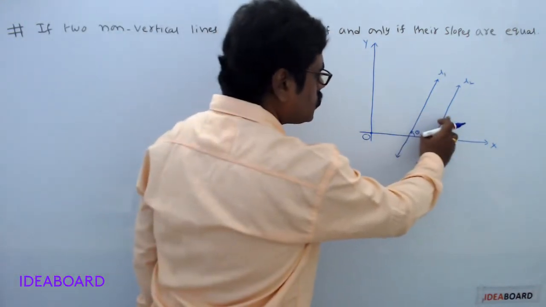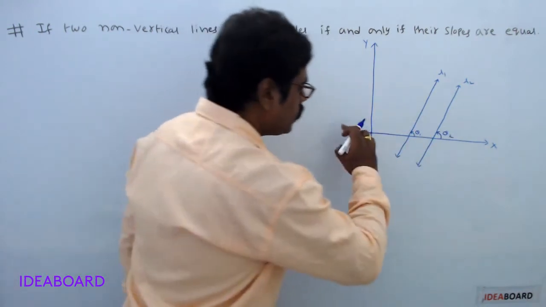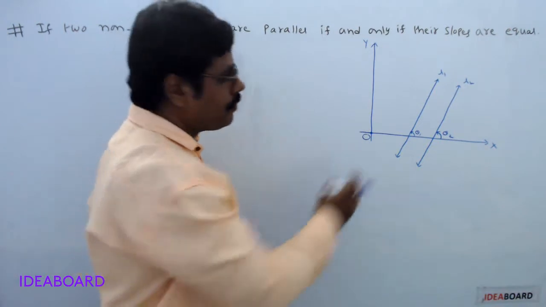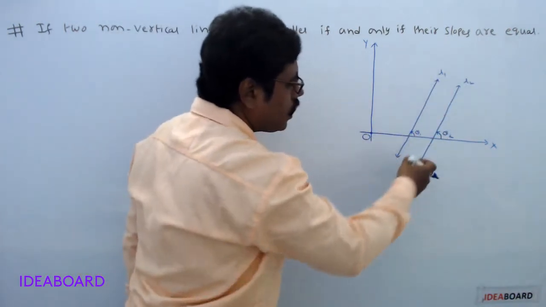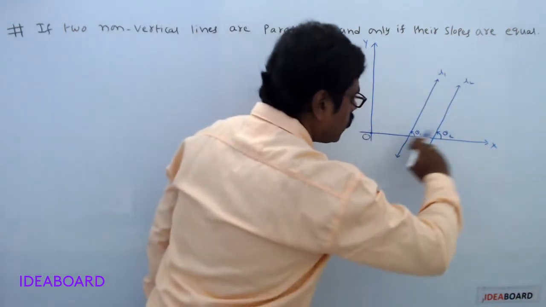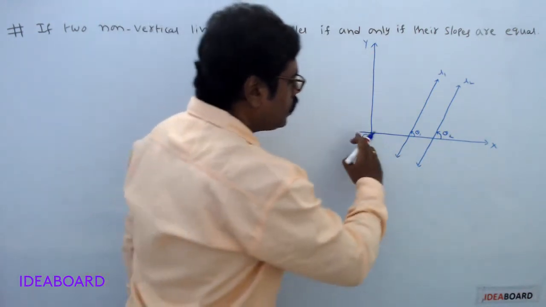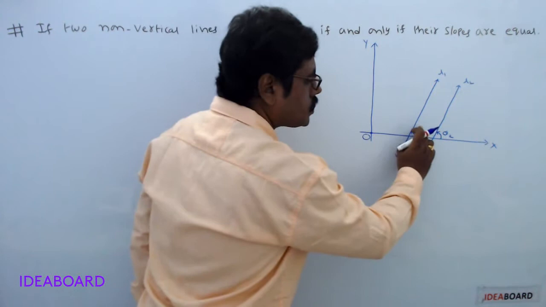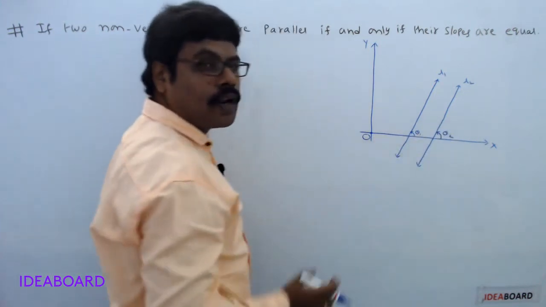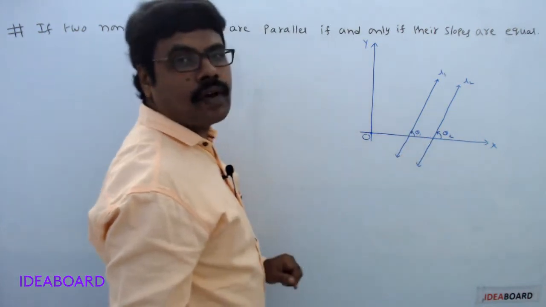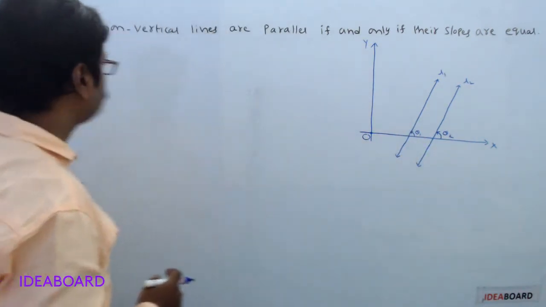If these two lines are parallel, then this x-axis acts as a transversal. We know that in a transversal, corresponding angles are equal. So theta 1 and theta 2 are equal. So use that condition.